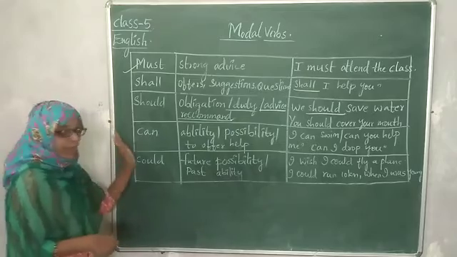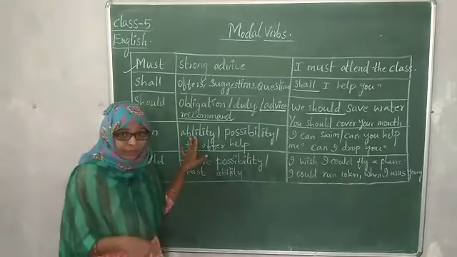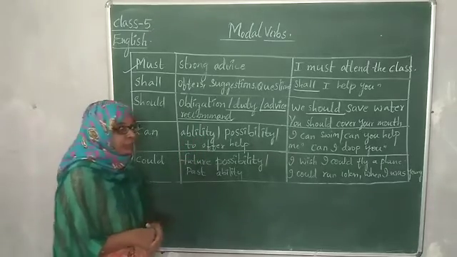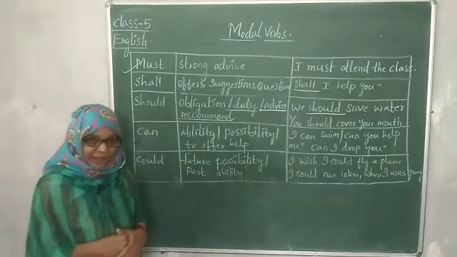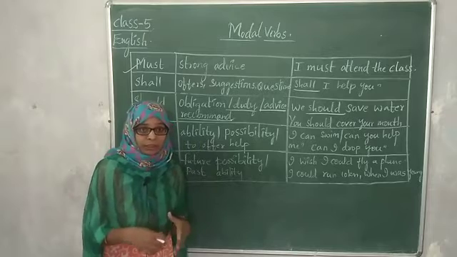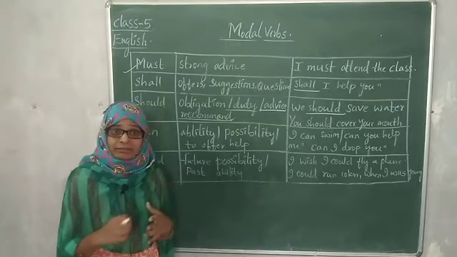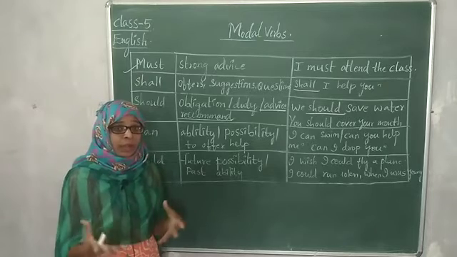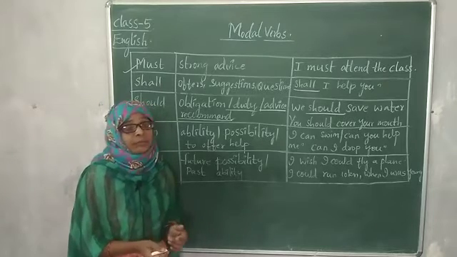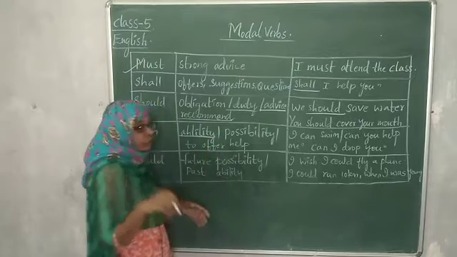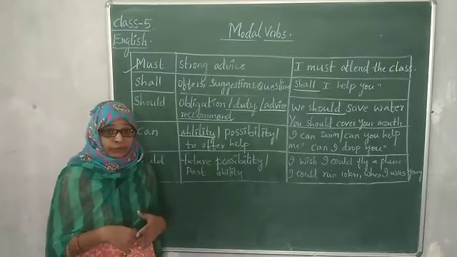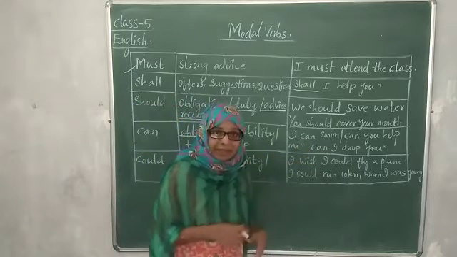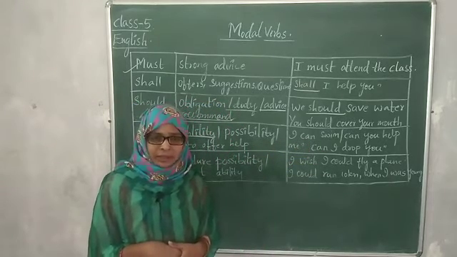Then can. Can is used to express our ability, possibility, and to offer help. Let us see what this ability is. I can sing well, I can dance well. When you have some talent, I can write neat handwriting, I can write cursive handwriting. In this way, when you have the potential of doing something, that is called ability. I can do this, I can do that. Whenever you want to express your ability, we use can. I can swim, I can sing, I can dance, I can write very neat handwriting.